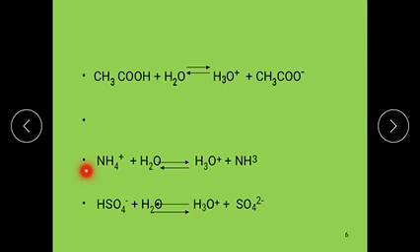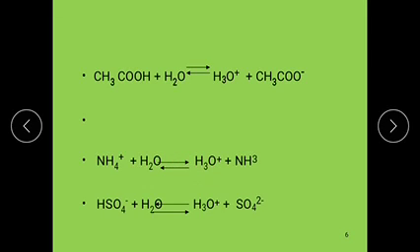And next one is NH4 plus plus H2O equilibrium H3O plus plus NH3. NH4 plus has the capacity to donate a proton to the H2O molecule.